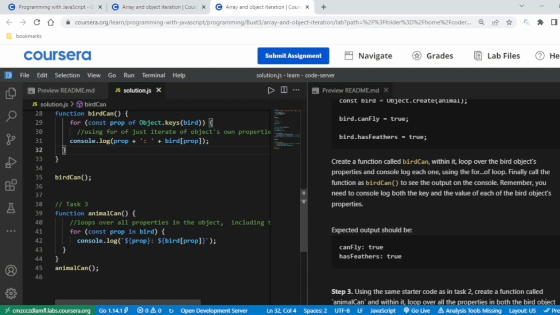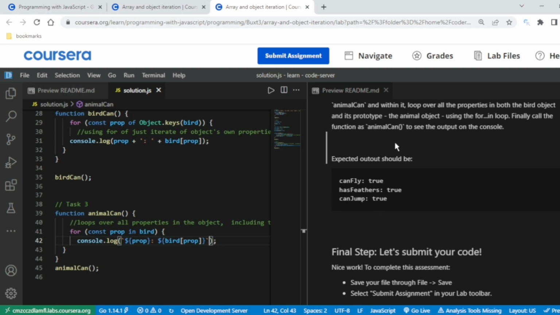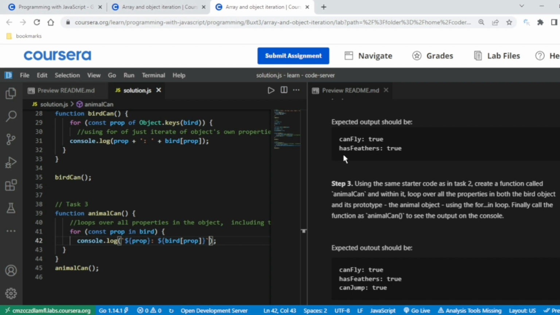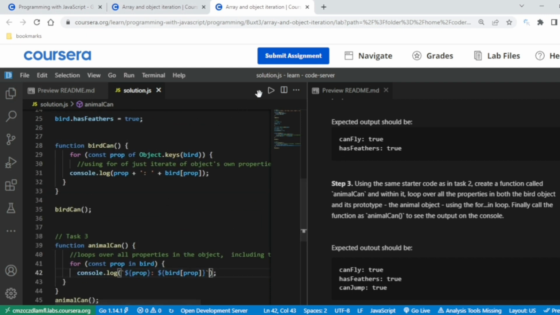Here you can write like this with a dollar and curly braces, prop in curly braces, bird[prop], whatever you like. Just don't forget these backticks. I don't know if it is called backtick or something else. So this is const prop in bird, and you will get the output of these three. If you want only two, that is canFly and hasFeathers, you have to write Object.keys of bird.